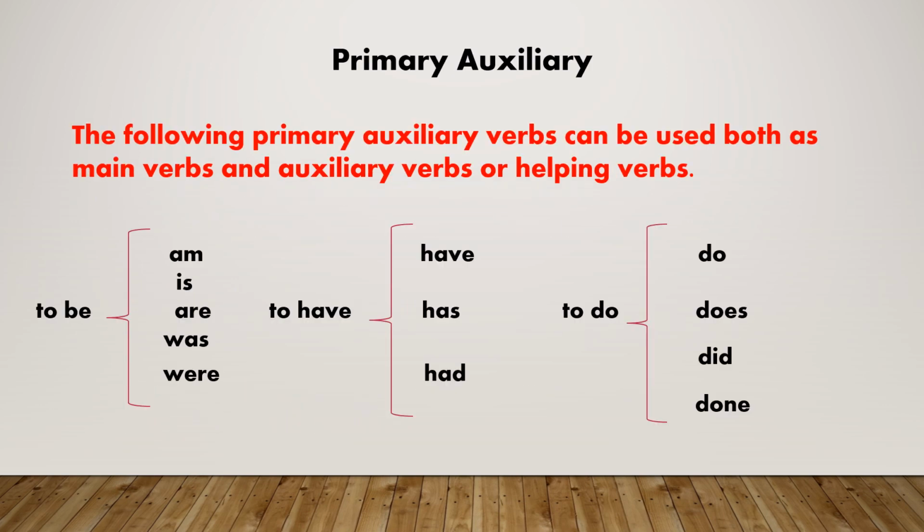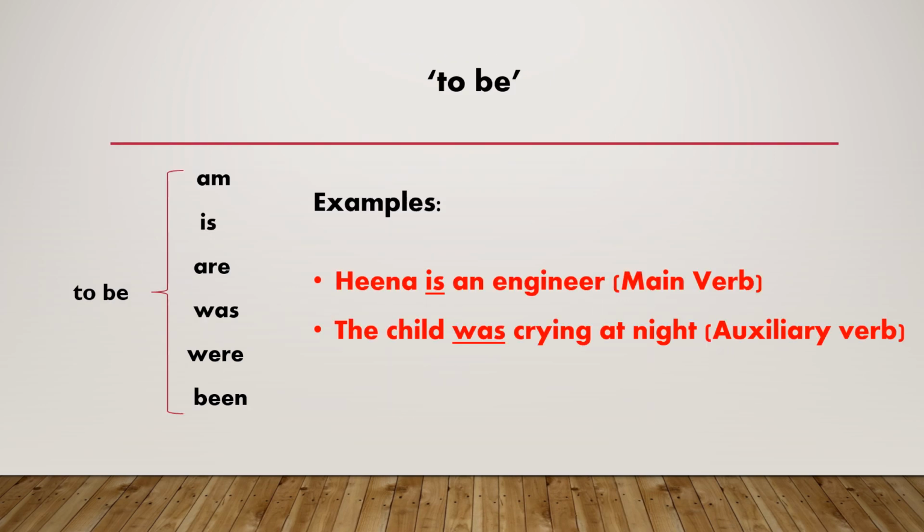Primary auxiliary. The following primary auxiliary verbs can be used both as main verbs and auxiliary verbs or helping verbs: to be, to have, to do. To be.